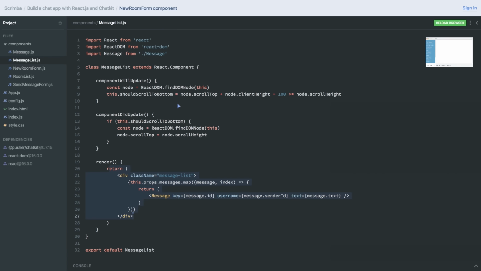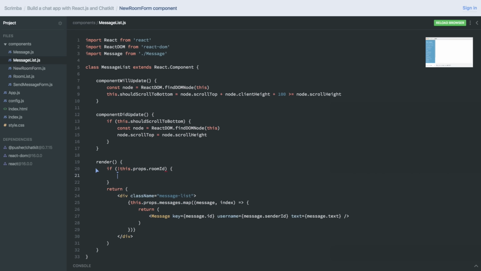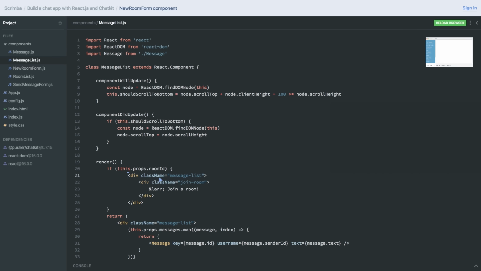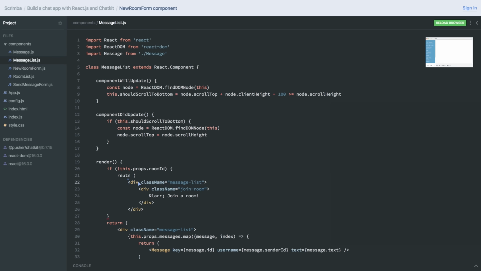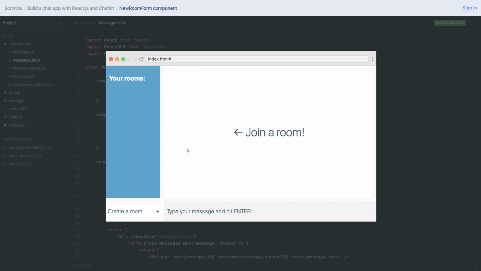And if this.props.roomId, here I'm checking if this.props.roomId is a falsy value, so not a truthy value, then render this stuff out here, or return this stuff here, return. And this is just the div wrapper, and I've created another div, which has a left arrow and the text join a room in it. And then we'll just close this off. So that. Let's try and run it. Nice. You get this join room. When you join a room, it disappears.